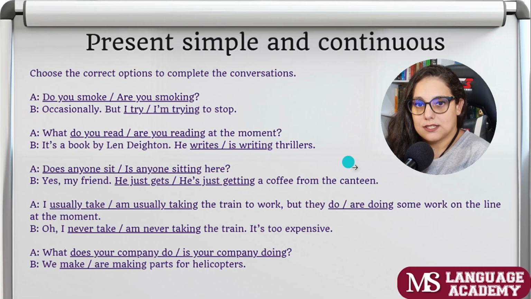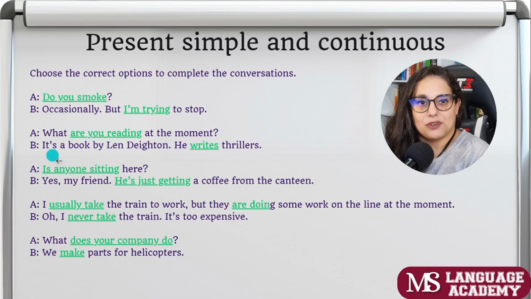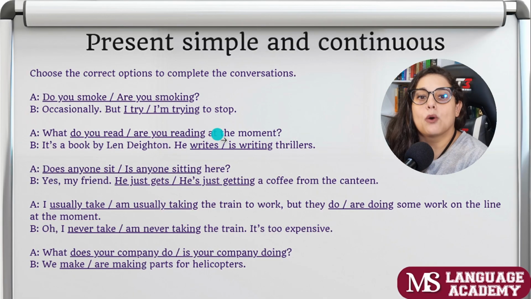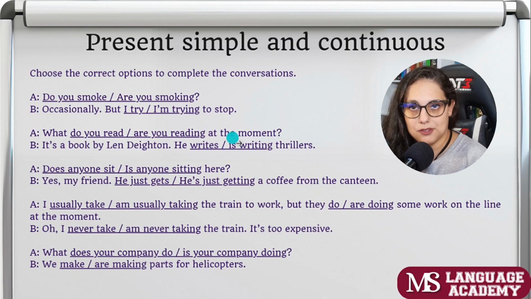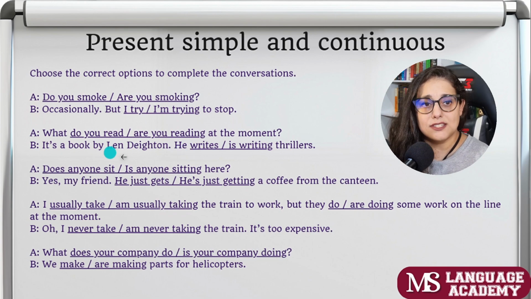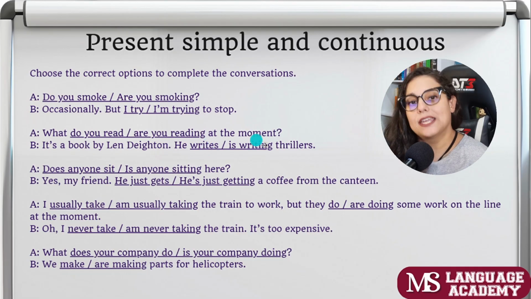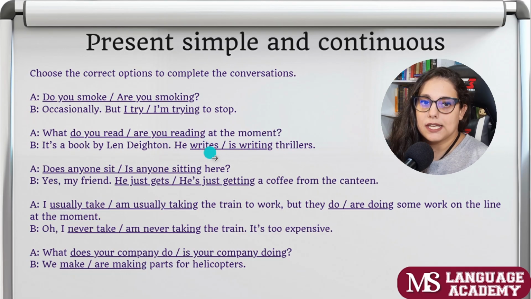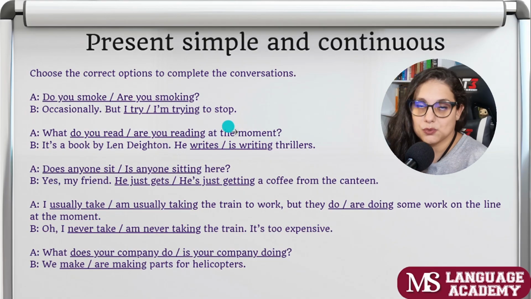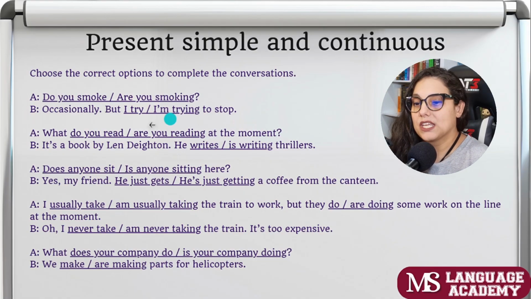What do you read? Let me go to the next slide with the answers, right? Oh, but then I don't have the options. Okay. What do you read at the moment, or what are you reading at the moment? If it's at the moment, what are you reading? What are you reading at the moment? It's a book by Lynn Dayton. He writes or he is writing thrillers. He writes thrillers. That's his job. That's what he does, not what he's doing right now, right?